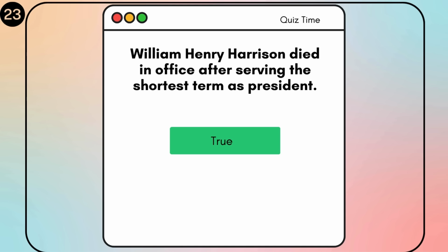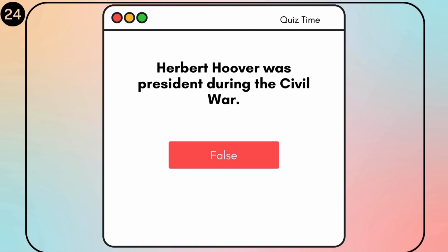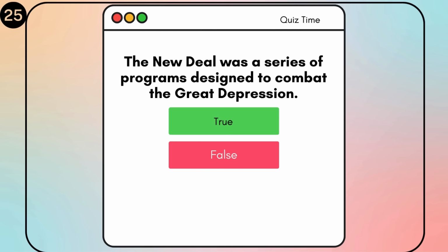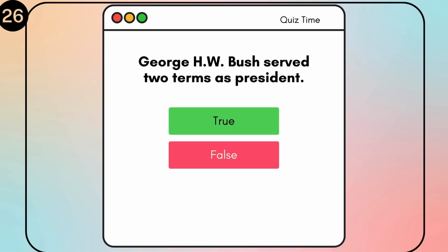Herbert Hoover was president during the Civil War. True or false? False. Abraham Lincoln was president during the Civil War. Is this true or false? The New Deal was a series of programs designed to combat the Great Depression. True.